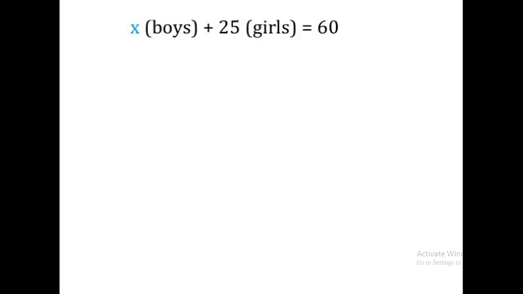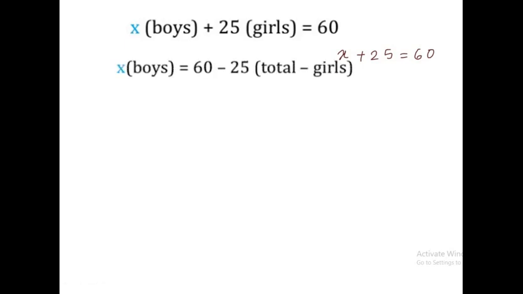So you can write it like x plus 25 equal to 60. From here, how can we find the number of boys? Yes, number of boys or x is equal to 60 minus 25, or total number minus number of girls.